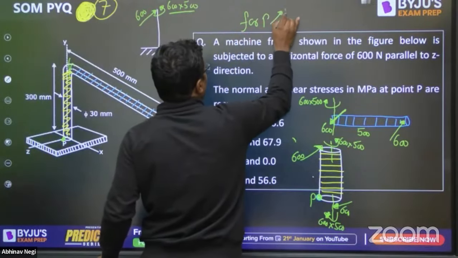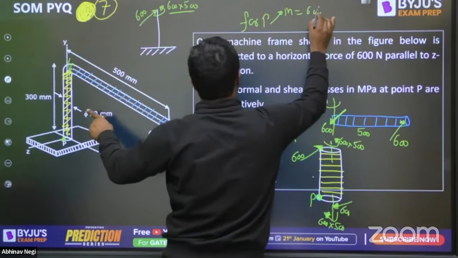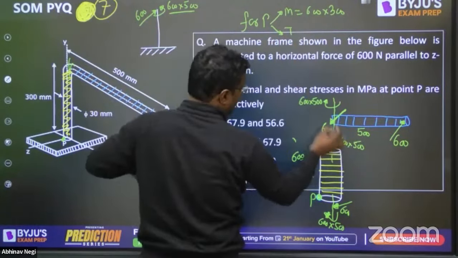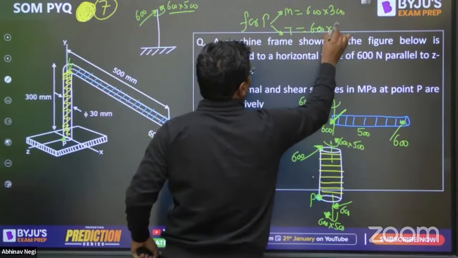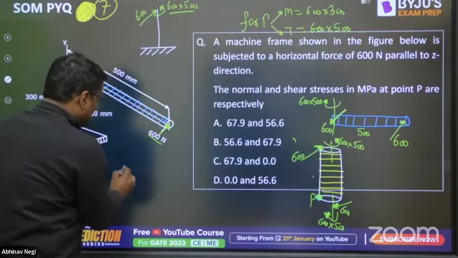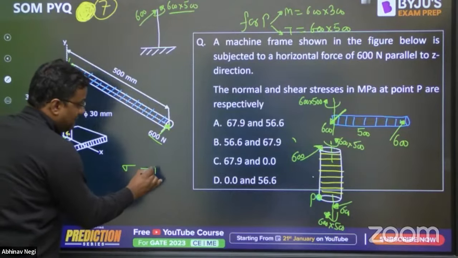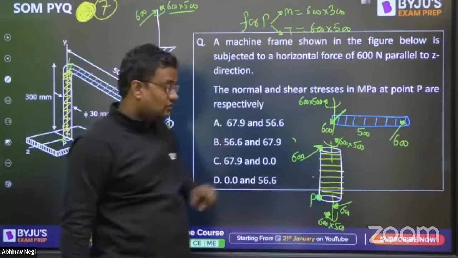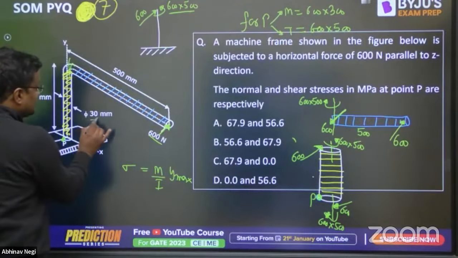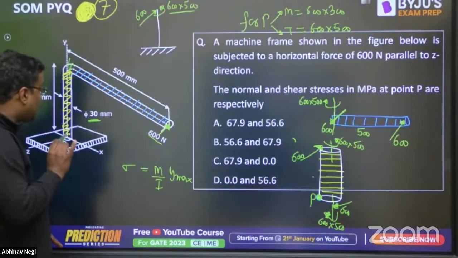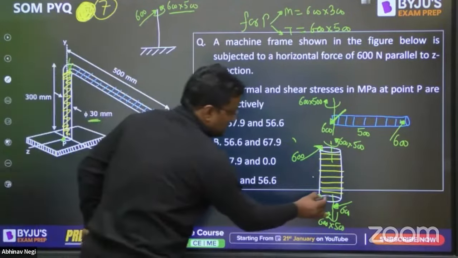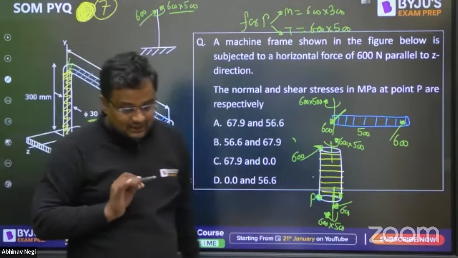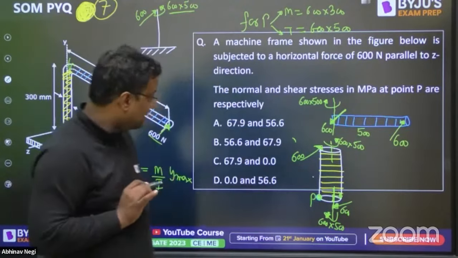For P, M is equal to 600 into 300 and torque is equal to 600 into 500. Is it so or not? Yes. Then sigma is equal to M by I into y max. Okay, so M is this. I is pi d^4 by 64, d is this. And y max, if you see this, what is the maximum distance from the neutral axis? That is the radius, that is 30 by 2. So from here you can find sigma.